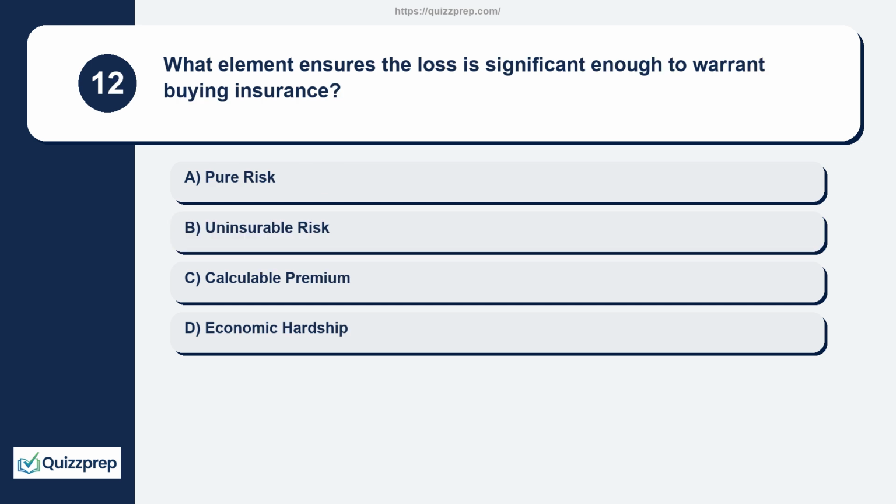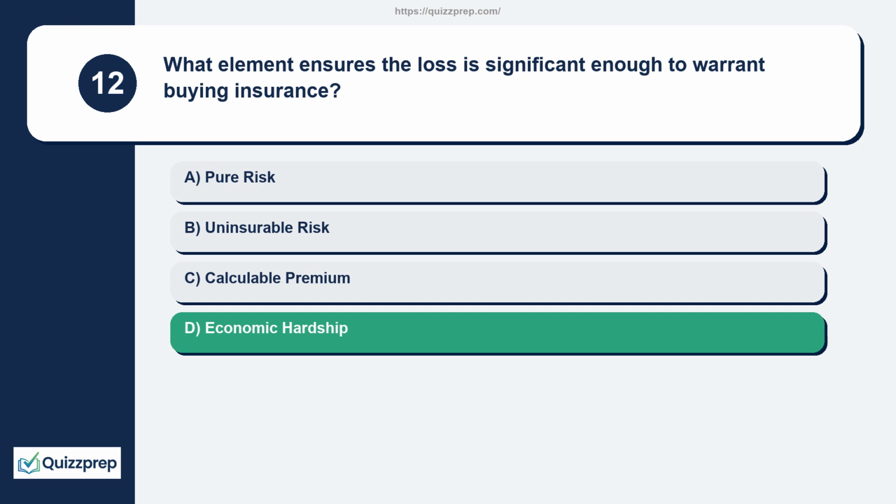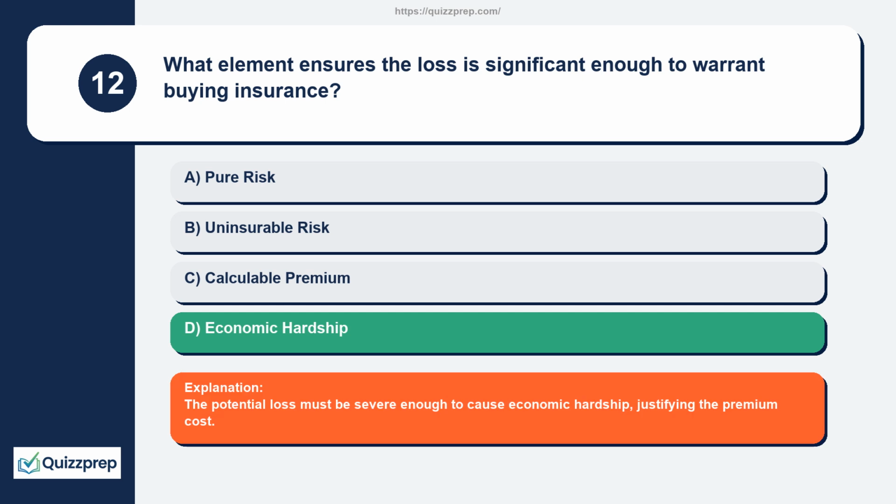Question 12. What element ensures the loss is significant enough to warrant buying insurance? Pure risk, uninsurable risk, calculable premium, economic hardship. The potential loss must be severe enough to cause economic hardship, justifying the premium cost.